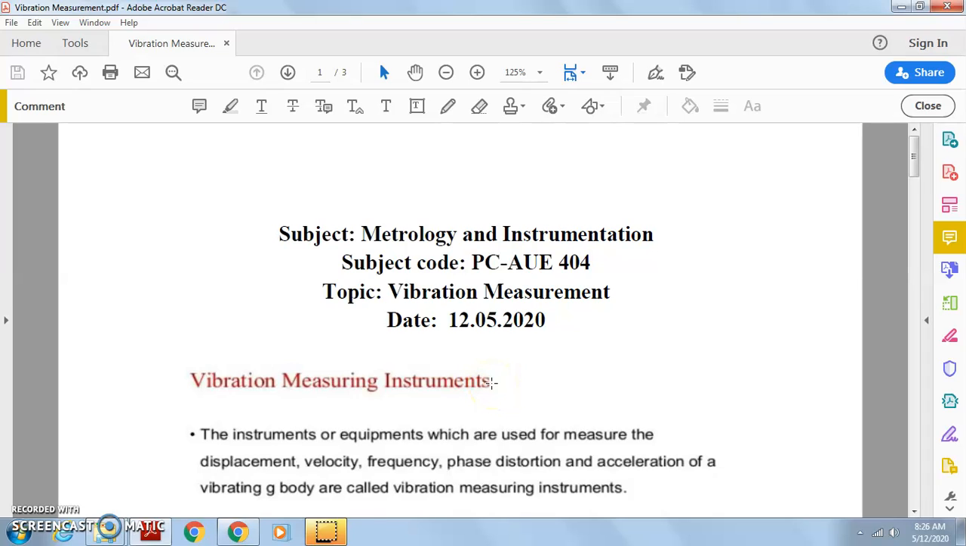Hello students, today in your metrology class I shall start with a new chapter, vibration measurement. So vibration is a very common phenomenon in any body which is under motion, and so it's really important to know the parameters which actually lead to control the effect of vibration, and it is important to measure the vibrational effects so that we can reduce its